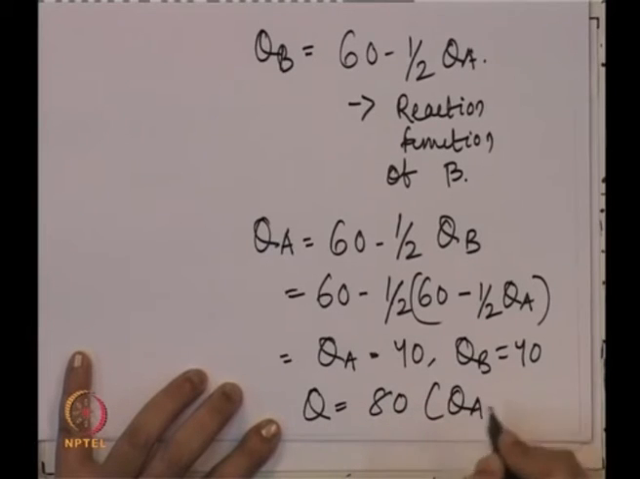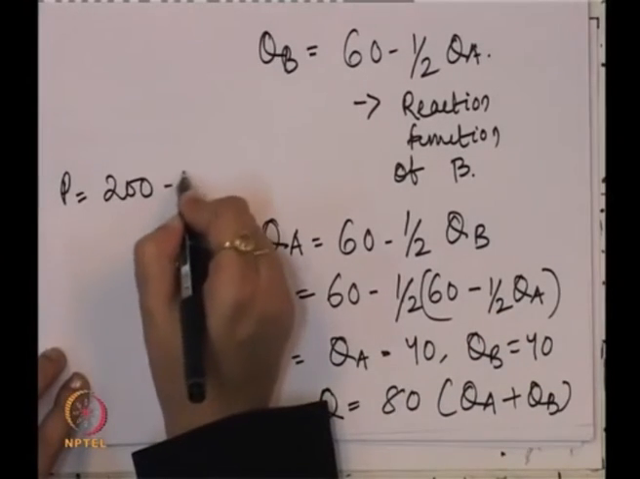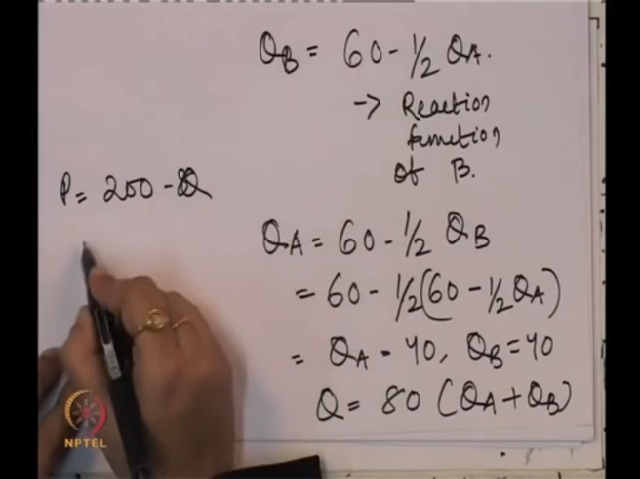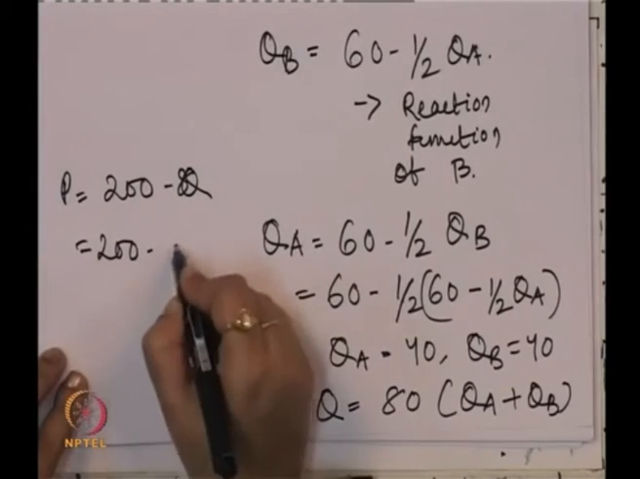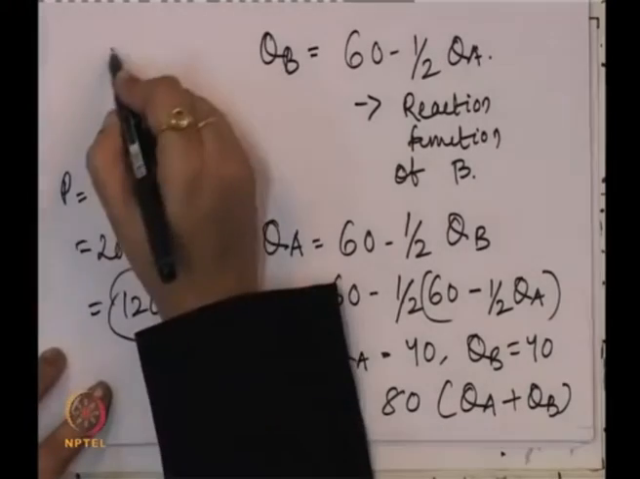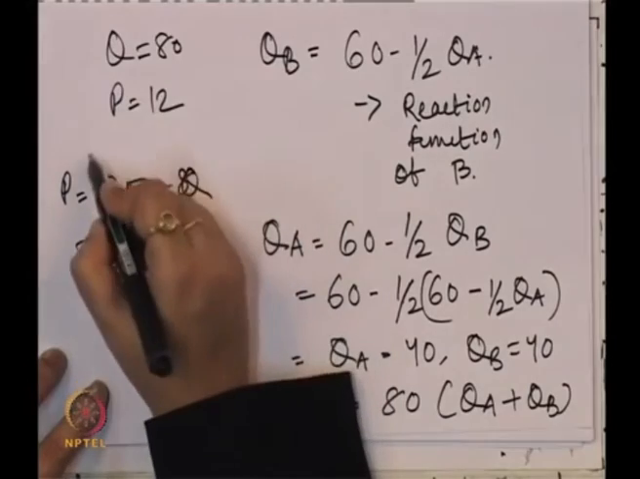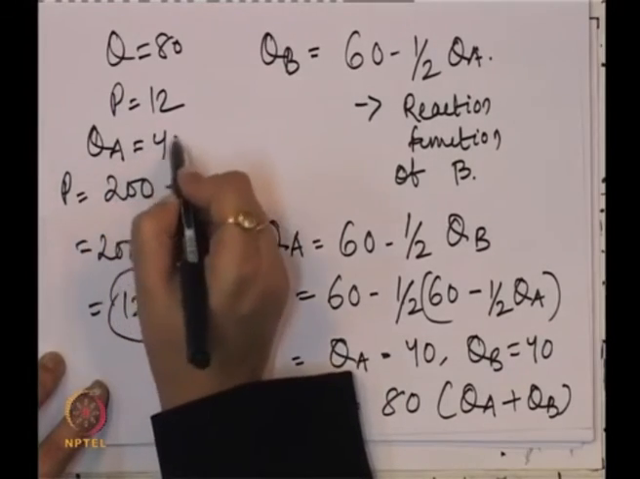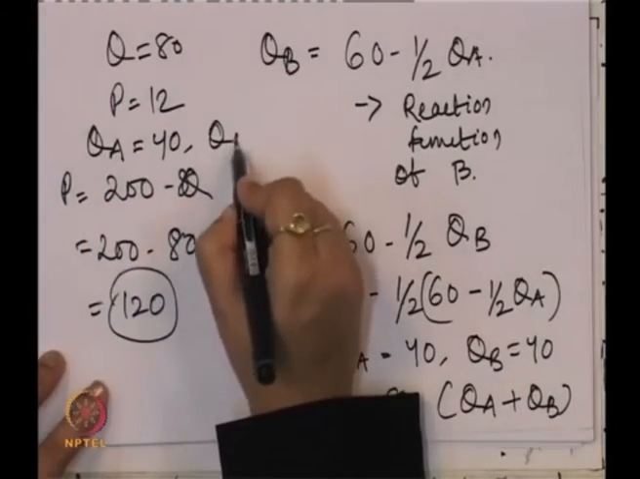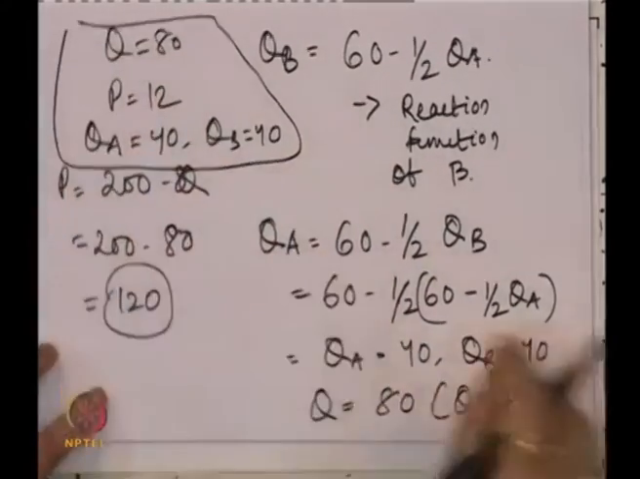And price is equal to 200 minus Q. So, 200 minus 80, so 120. So, Q is equal to 80, P is equal to 120, QA is equal to 40 and QB is equal to 40 with this demand function and cost using the Stackelberg model.